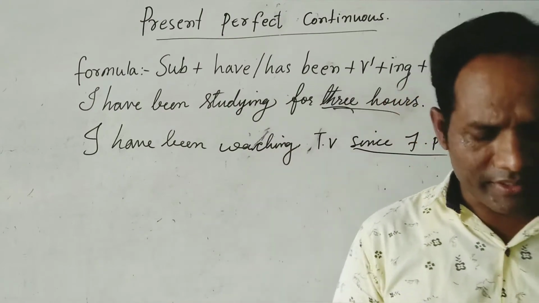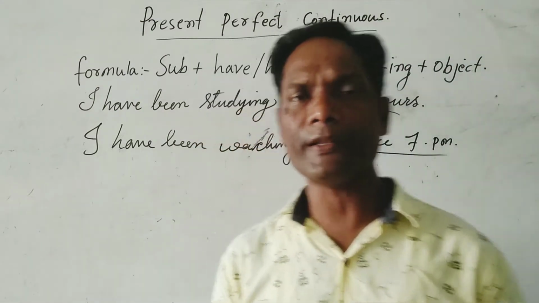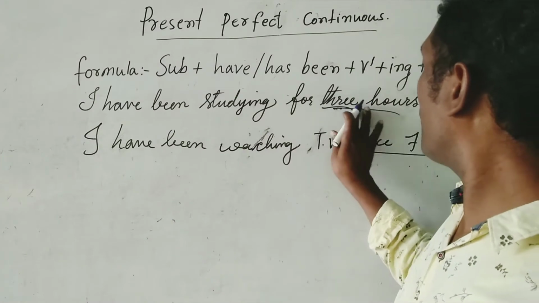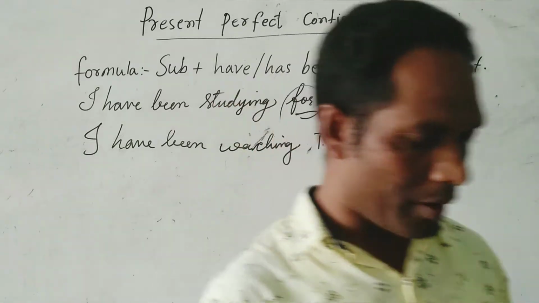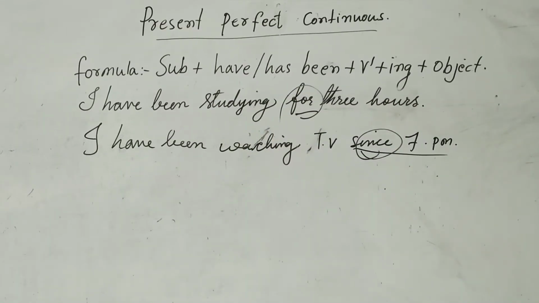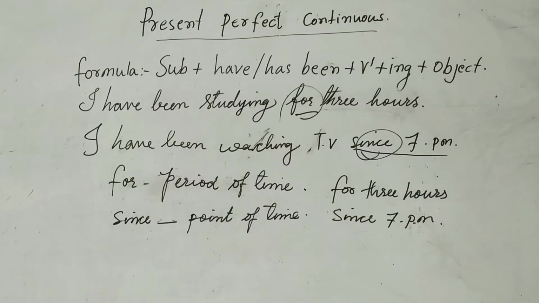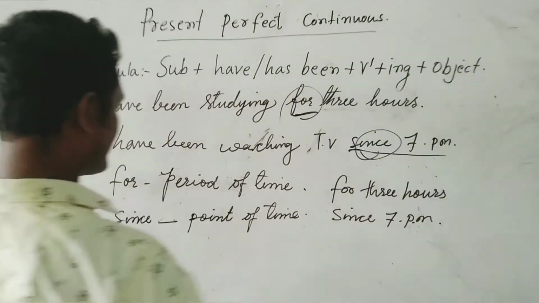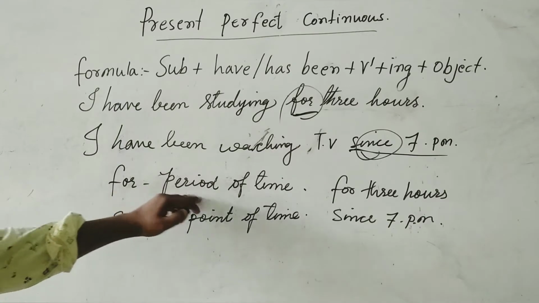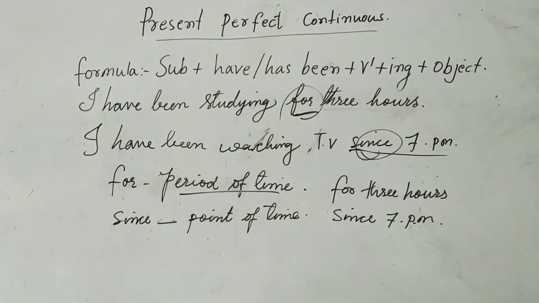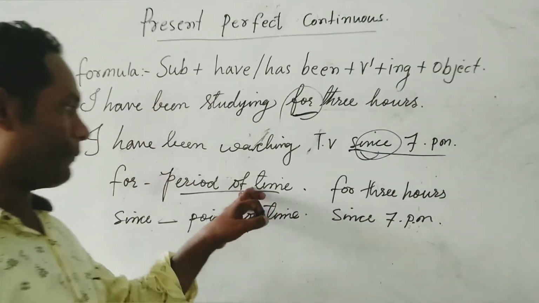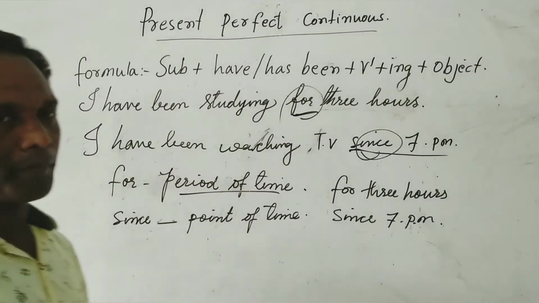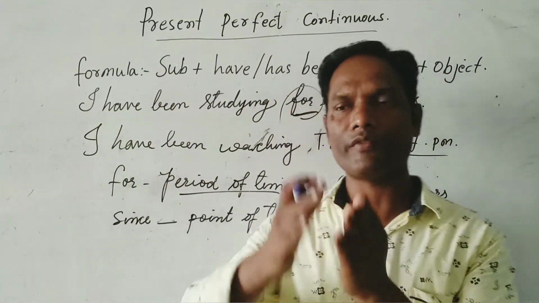So I would like to take this chance to explain the difference between for and since. Here, for is used for a period of time. By period of time, I mean 3 hours, 4 weeks, 2 months, 7 years. These are periods of time. Since means a point of time. We are pointing at the time, 7 p.m., when we started.